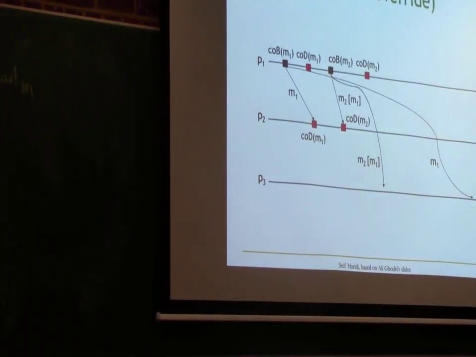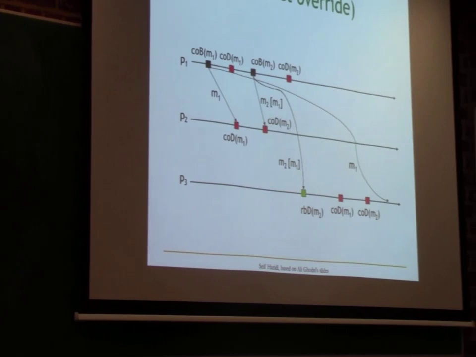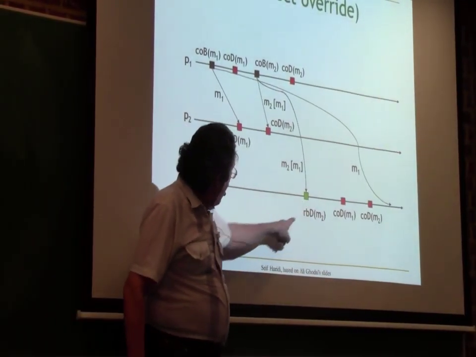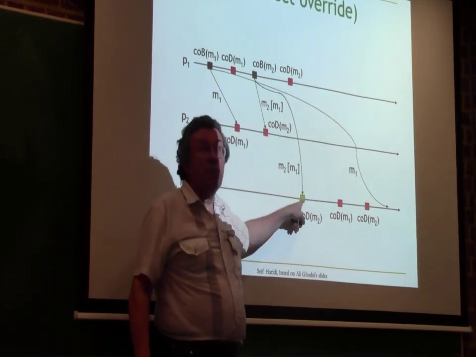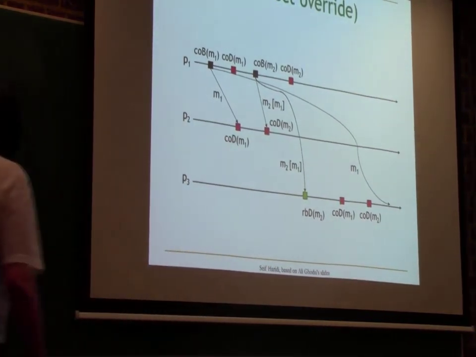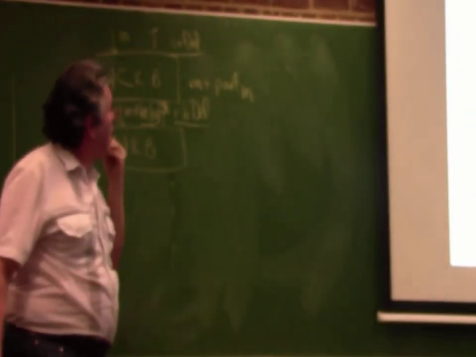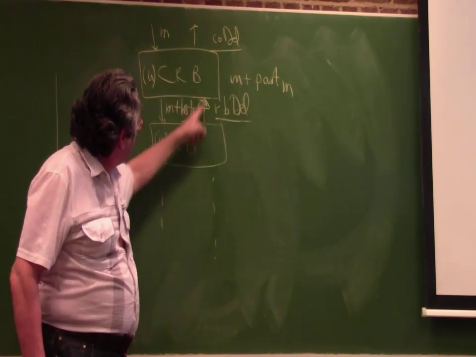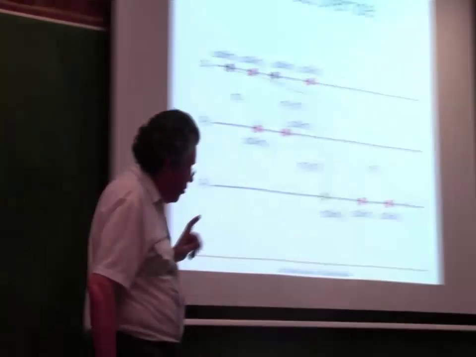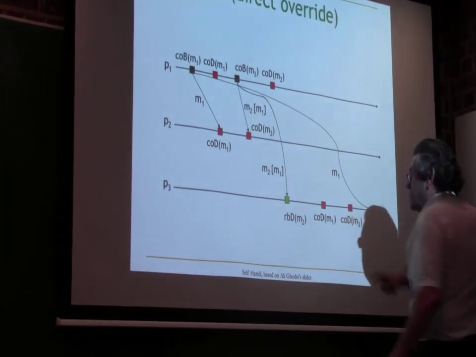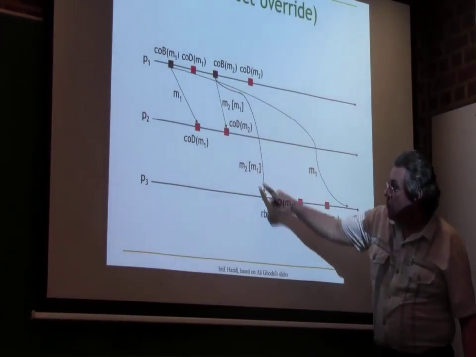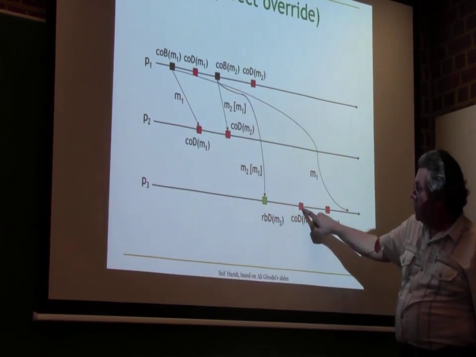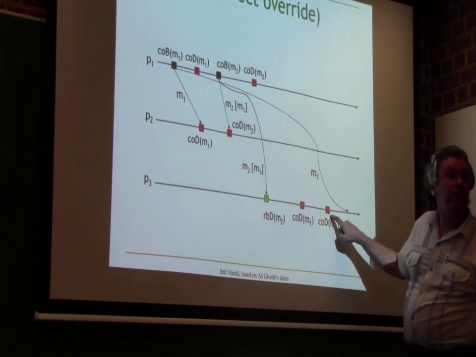Here I'm going to be very precise. The RB delivery is happening right here. This is why I like to talk about delivery and not receiving, okay? RB deliveries happened, but I still have no CO deliveries. So I notice I have not yet delivered M1, and M1 is before M2, so I have to CO deliver M1, and then I CO deliver M2.